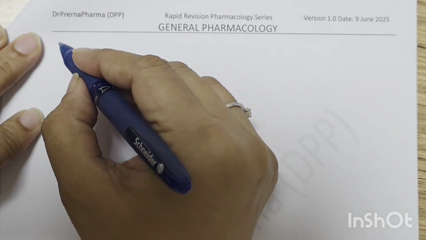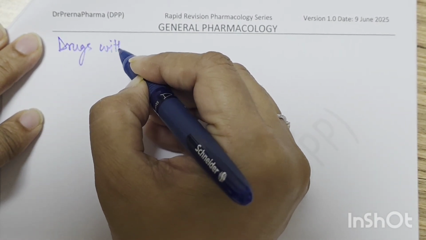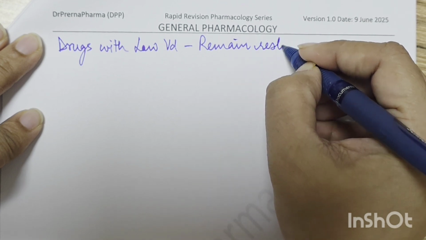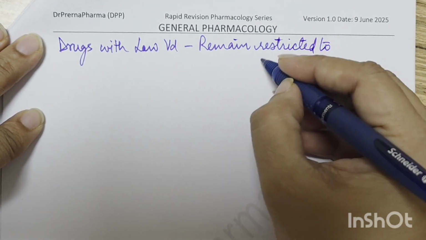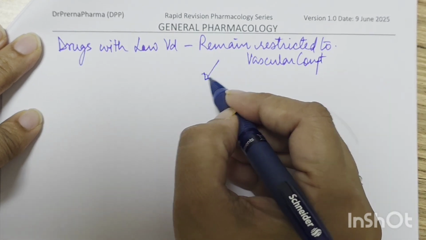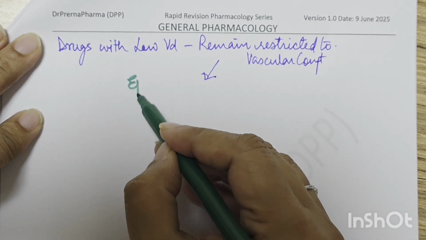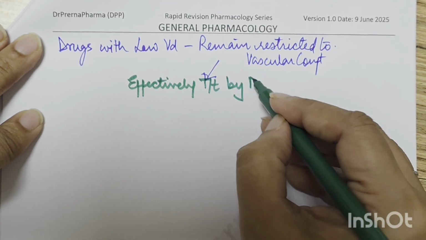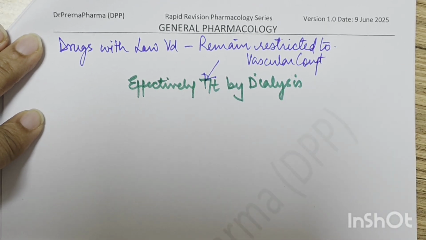Now, drugs with low volume of distribution remain restricted to vascular compartment. Okay? These drugs can be effectively treated by dialysis. Okay?